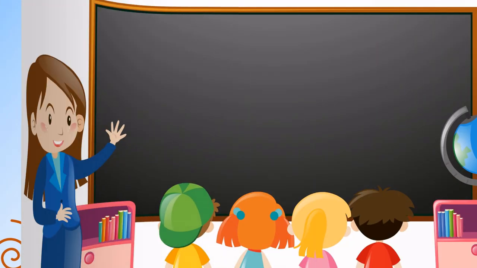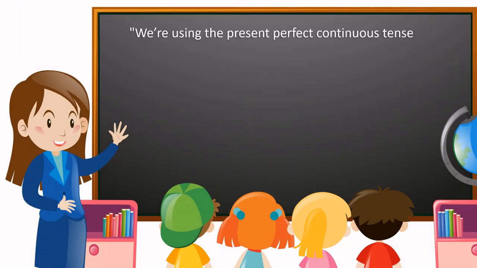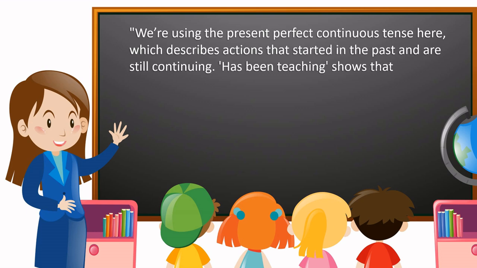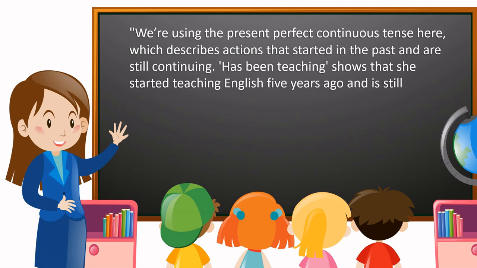Let's look at the explanation. We are using the present perfect continuous tense here, which describes actions that started in the past and are still continuing. Has been teaching shows that she started teaching English 5 years ago and is still teaching now.